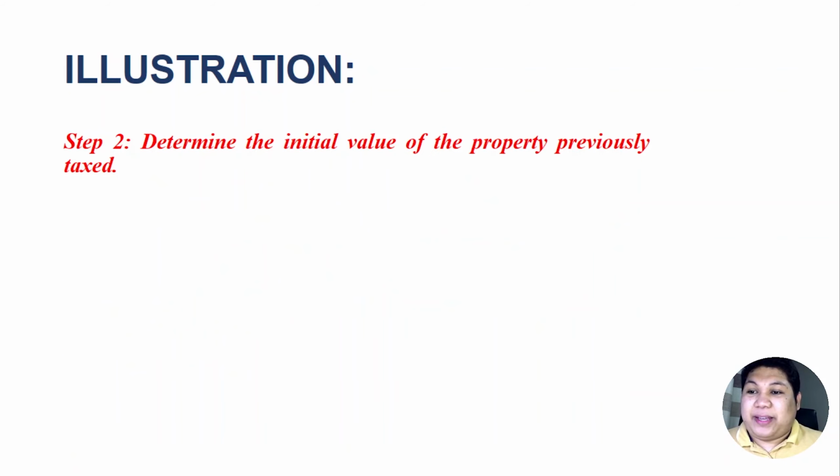The second step is to determine the initial value of the property previously taxed. Let's focus on the value of the property. As we know, there is only one property which was previously taxed, and that was the exclusive property. You might be asking, what is an initial value?